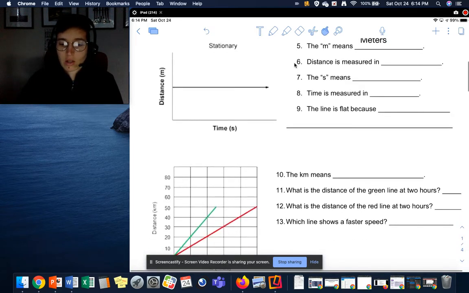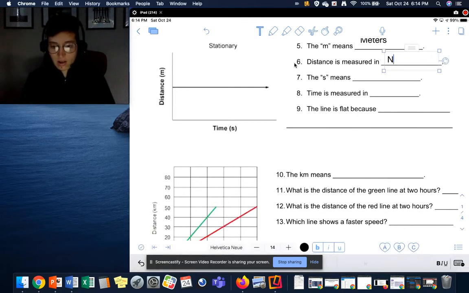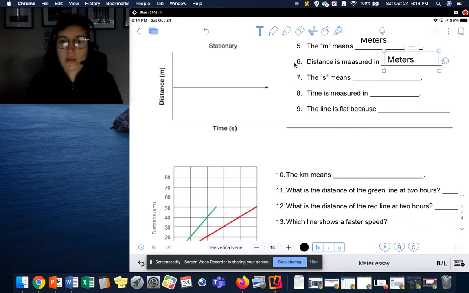Number 6, the distance is measured in, oh, I gave you that answer early. The distance is measured in meters. The S here, what does our S stand for?